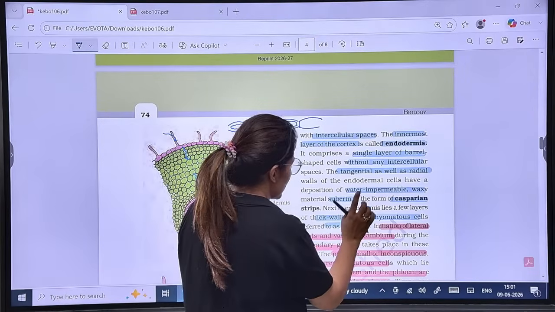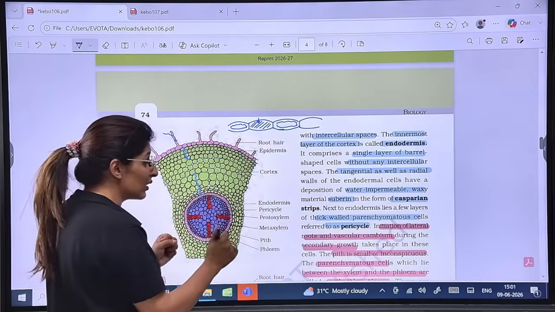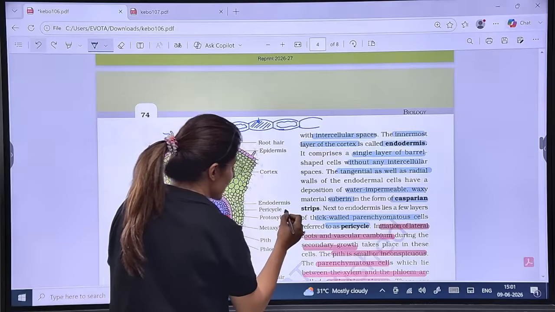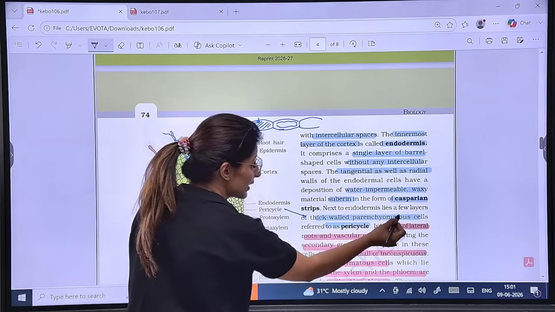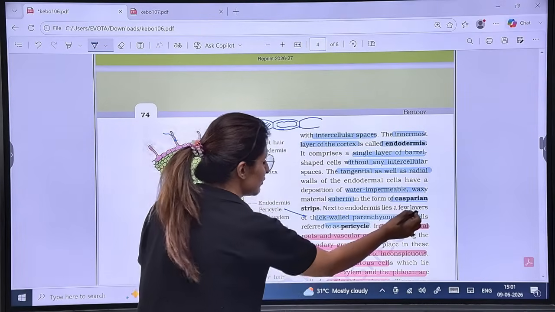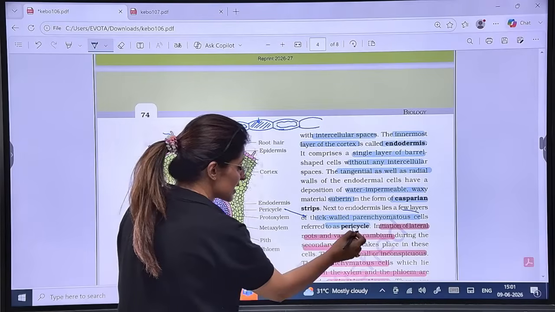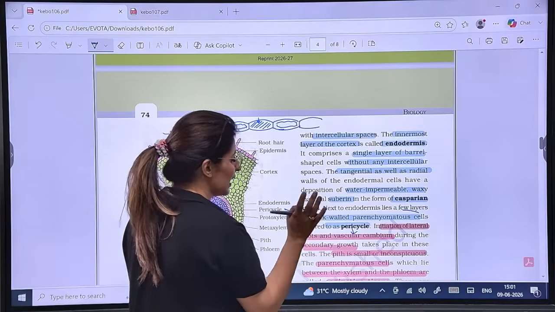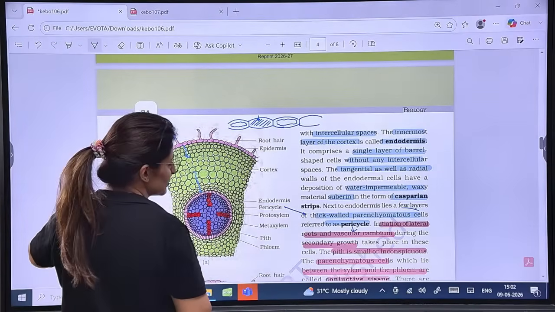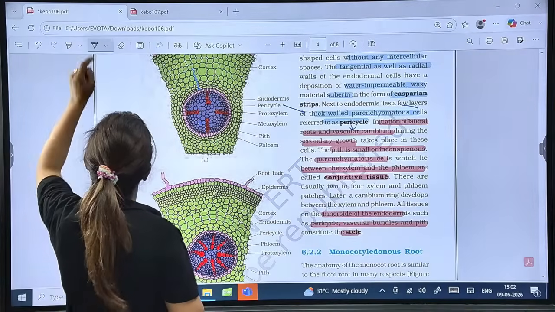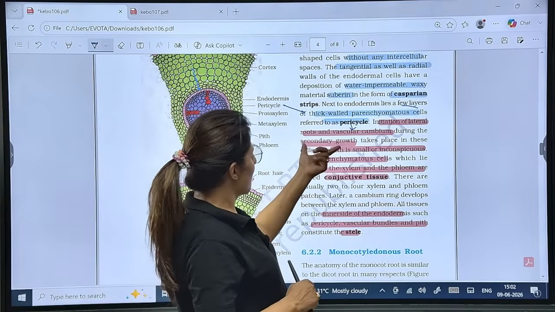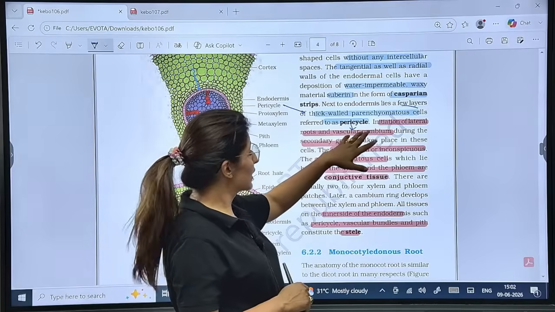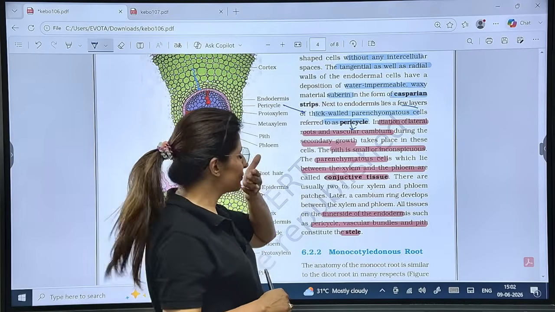Next to the endodermis lie a few layers of thick-walled cells. So the pericycle is made up of thick-walled parenchymatous cells. Is that clear? And it is in a few layers here. Now what is the function of the pericycle? Initiation of lateral roots, that is the secondary and tertiary roots, come out through the pericycle, and also the vascular cambium. Is that clear? During secondary growth, this vascular cambium arises from the pericycle, and this cambium will give rise to secondary growth.